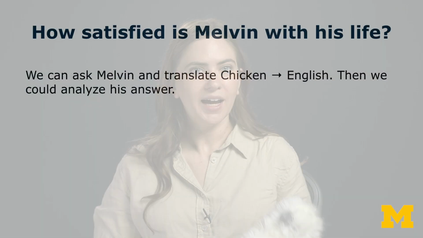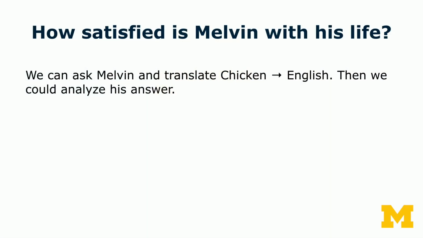Maybe another way that we could address this question is we could just ask Melvin, and we could say, Melvin, how satisfied are you with your life? And we could translate that from chicken to English. I'm assuming I can hire a chicken English translator. And then we could analyze his answer. But how do we analyze his answer? That's also a very tricky question. I mean, there's presumably so many ways that we could interpret it.